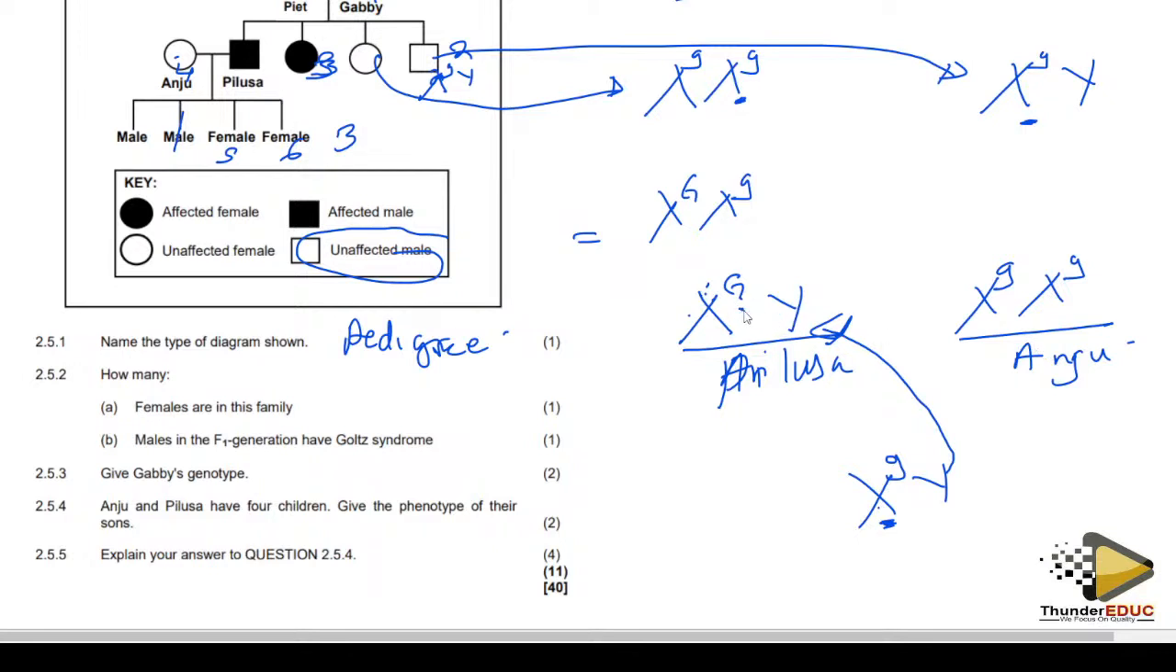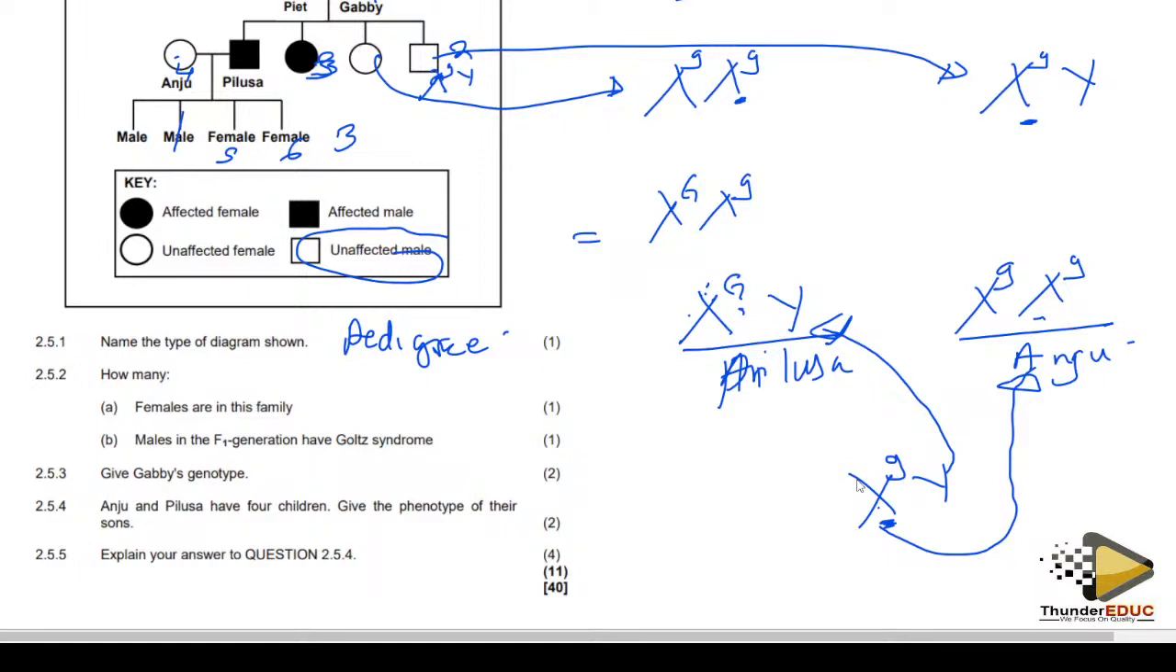Pilusa is affected by a dominant allele, while Anju is unaffected. Males inherit the Y chromosome from Pilusa, as I've said. These sons inherit the Y chromosome from Pilusa, and they inherit the X with the recessive allele from Anju. Hence, the individual is going to be unaffected.